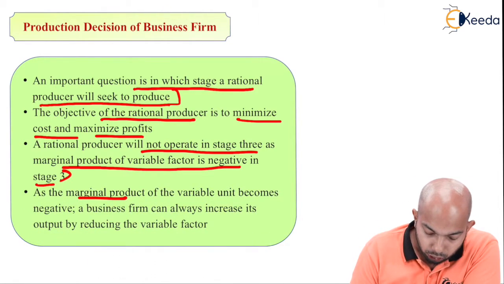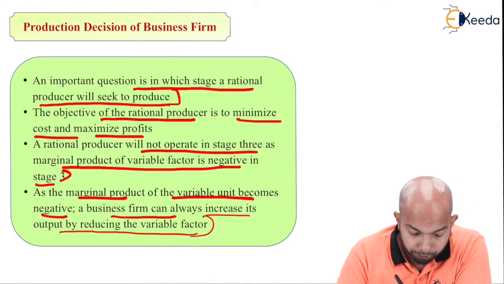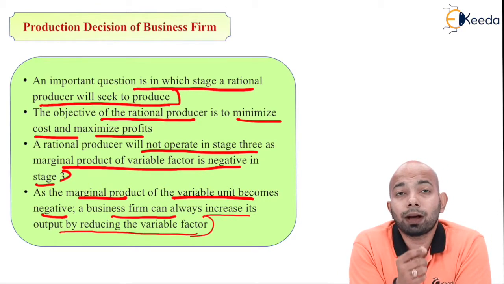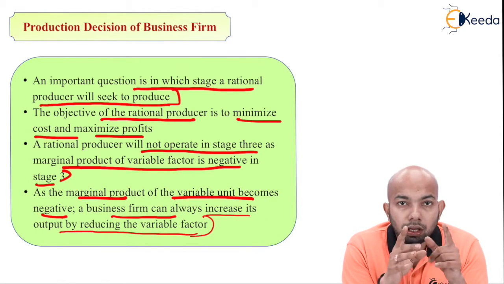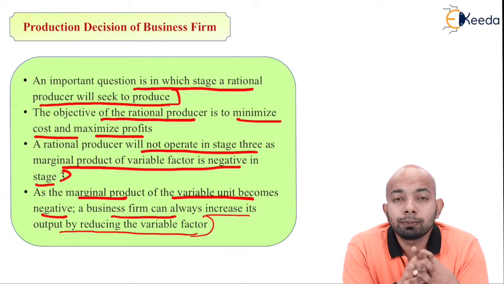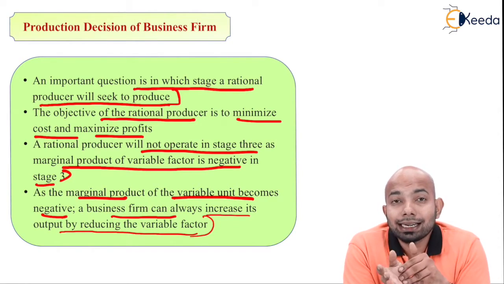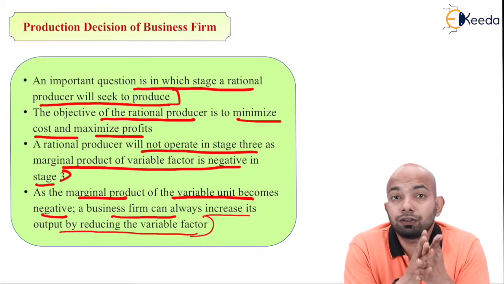As the marginal product of the variable unit becomes negative, a business firm can always increase its output by reducing the variable factor. Now, why has that marginal productivity gone negative? Because you're consuming more of the variable factors. Now that your fixed factors are already exhausted, if you put in more variable factors, of course the marginal productivity is going to go down. If you reduce that part, that is the point where the marginal productivity will stay above zero, or at least in the positive trend, if not negative.